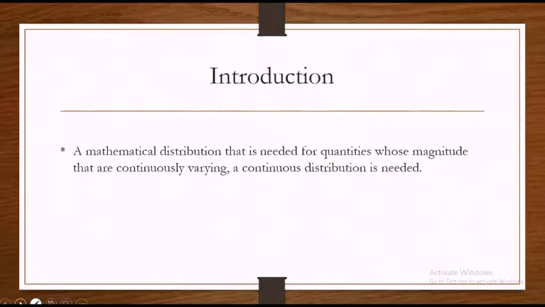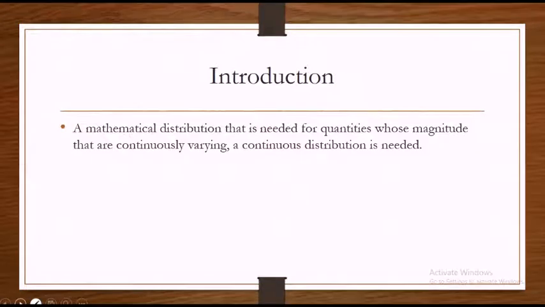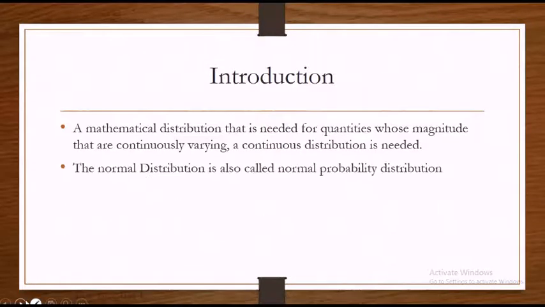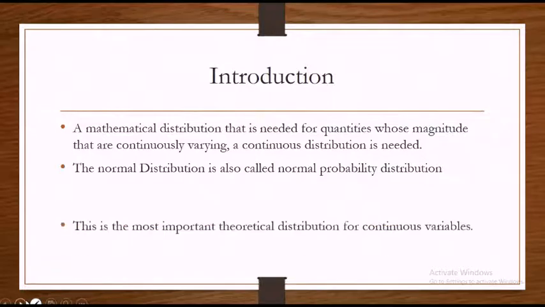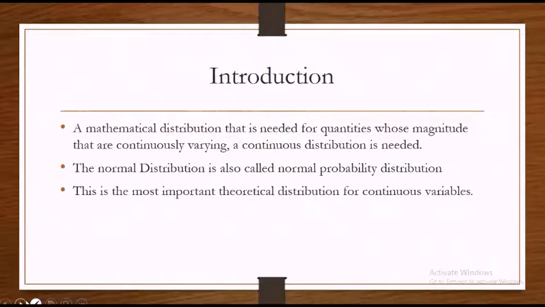In order to have a mathematical distribution suitable for dealing with quantities whose magnitude is continuously variable, a continuous distribution is needed. The normal distribution is also known as normal probability distribution, and it happens to be the most useful theoretical distribution for continuous variables. Many statistical data concerning business and economic problems are displayed in the form of normal distribution. In fact, normal distribution is the cornerstone of modern statistics.